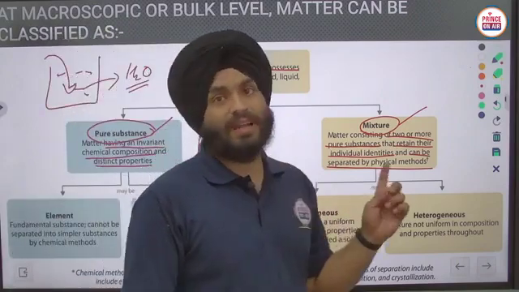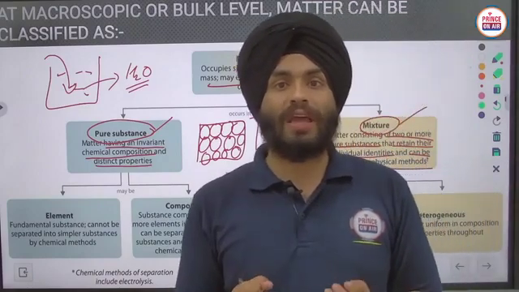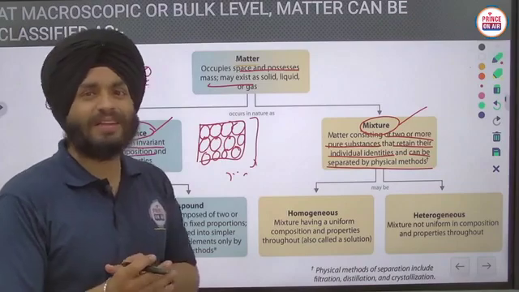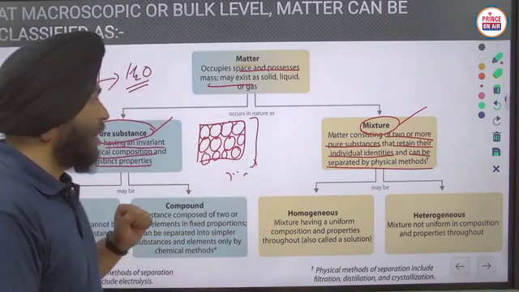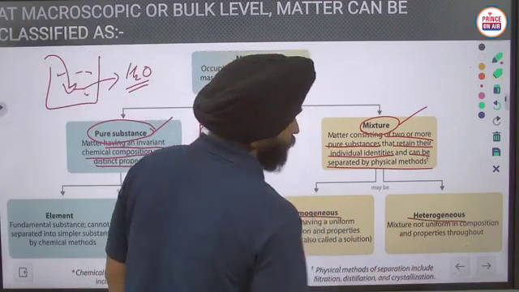And that can be separated with the help of physical methods, such as hand picking, distillation, filtration. There are so many physical methods through which we can separate them. And these are of two types: homogeneous mixture and heterogeneous mixture.